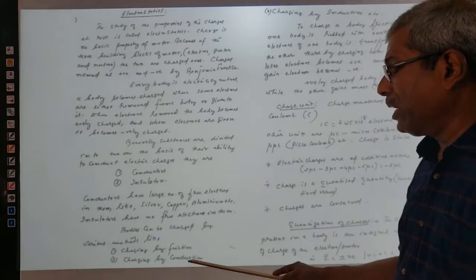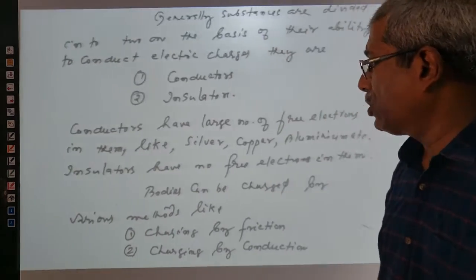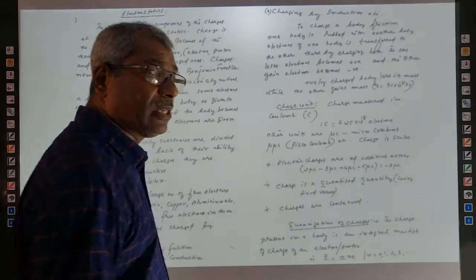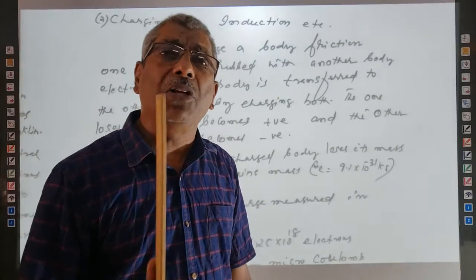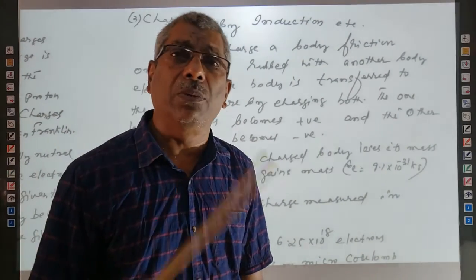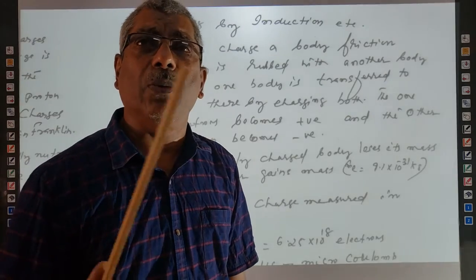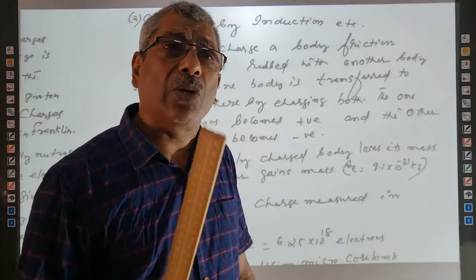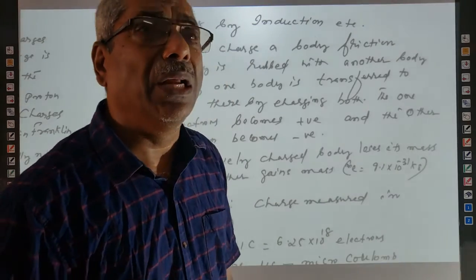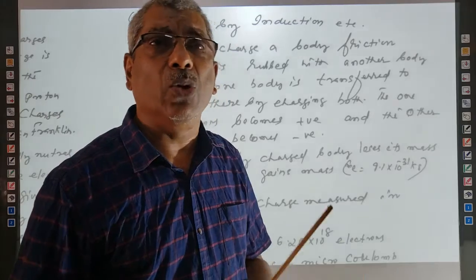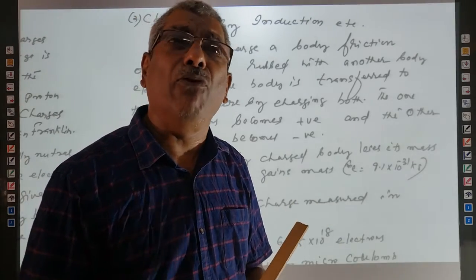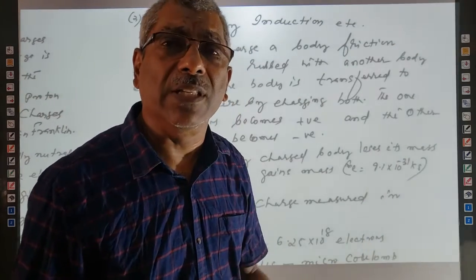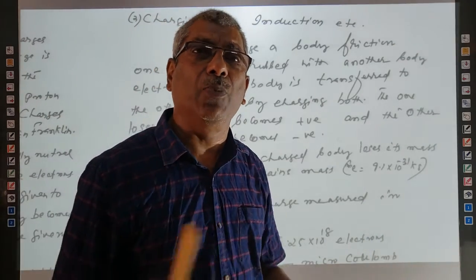So next is charging by conduction. Charging by conduction is very easy to understand. Charging by conduction means a charged body is taken. For example, a glass rod is rubbed with silk. The glass rod becomes positive and the silk becomes negative. Am I correct? Then when this glass rod is brought in contact with another body, that body also gets charged. That is, charge will flow from the glass rod to the other body. Both will have the same nature of charge, positive only.